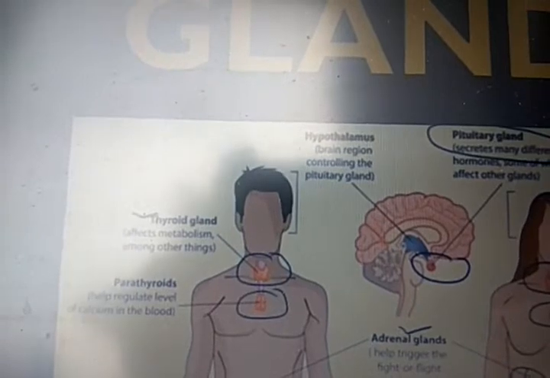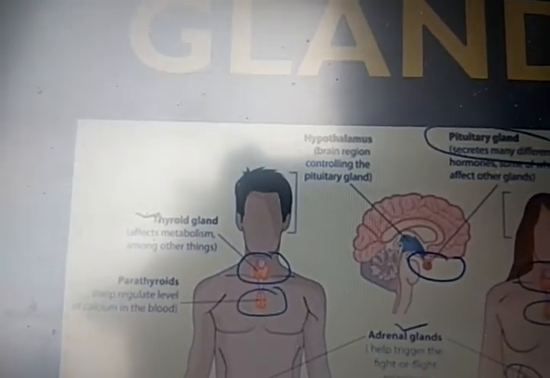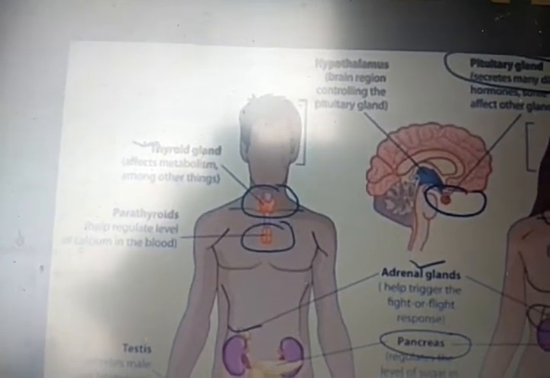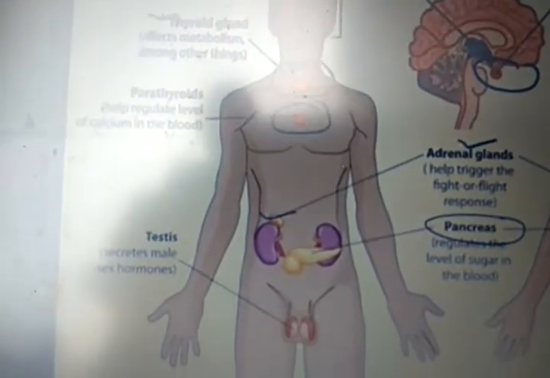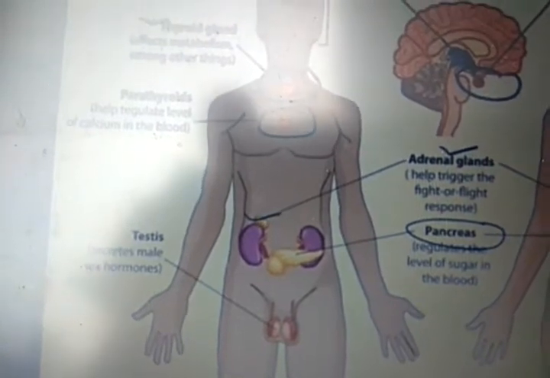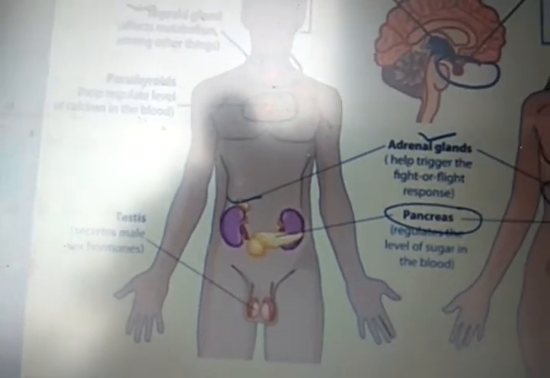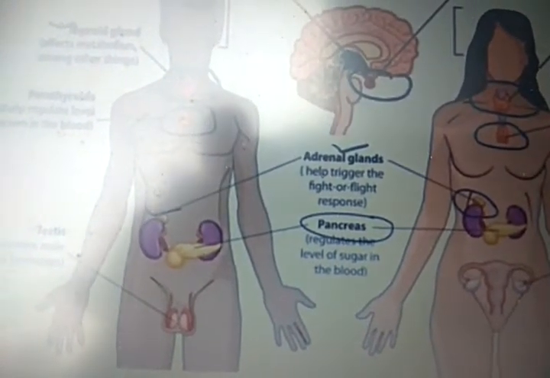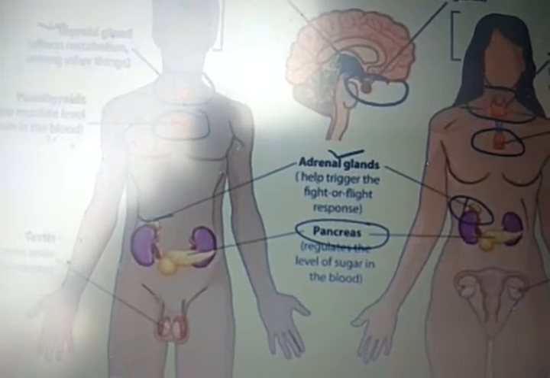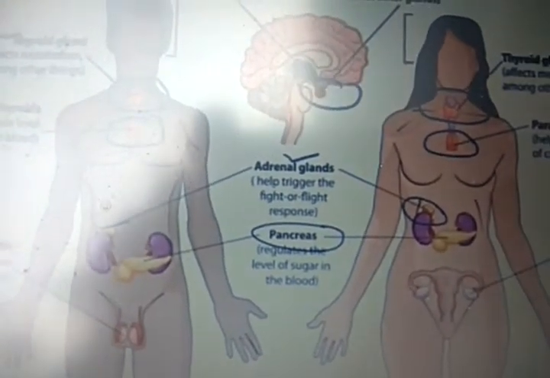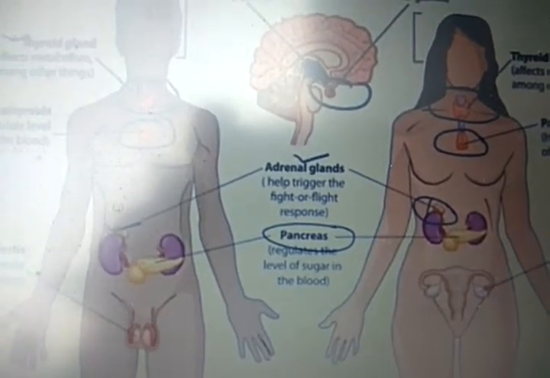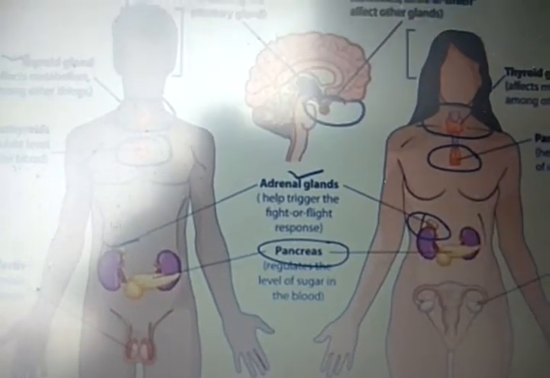Thyroid gland, which is generally found in the neck area. Then the parathyroid gland also, you see the location. Then you see the testes, generally in male, secreting male sex hormones. You see the pancreas, it is an exocrine gland as well as an endocrine gland. You see the adrenal gland, which is located on the kidneys and helps trigger the fight or flight response.